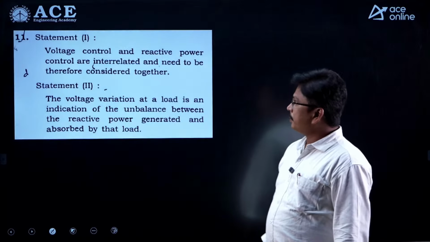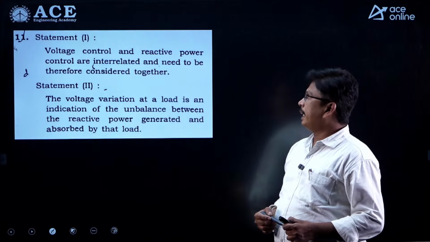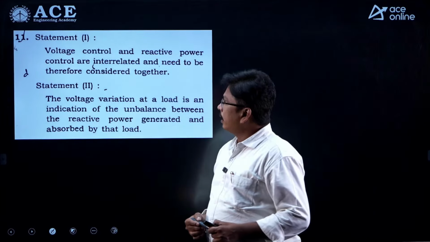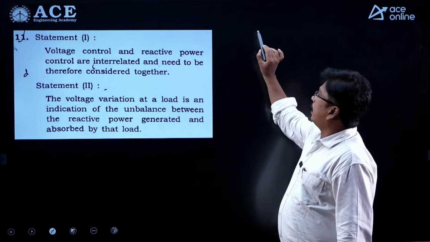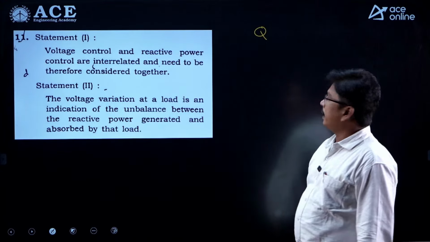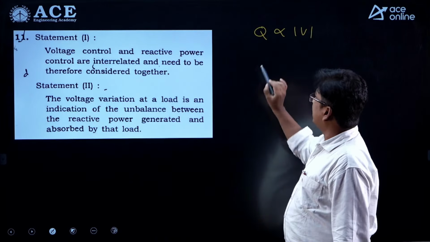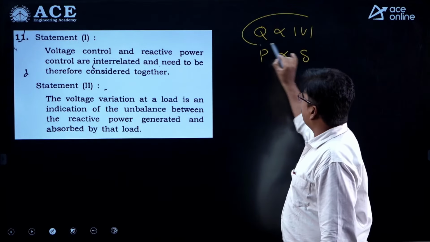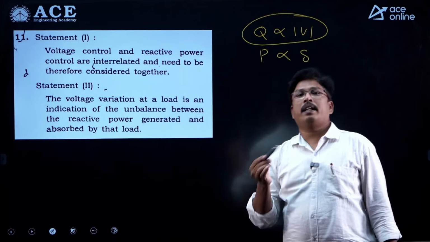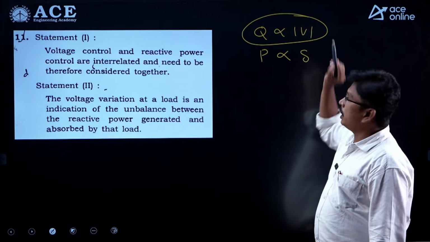And the next question here: voltage control and reactive power control are interrelated and need to be considered together. So we know that the reactive power flow in a transmission line is always proportional to the voltage magnitude. The active power is always proportional to delta. Means reactive power and voltage are always interrelated to each other. If there is any change in reactive power, automatically voltage will be changing.